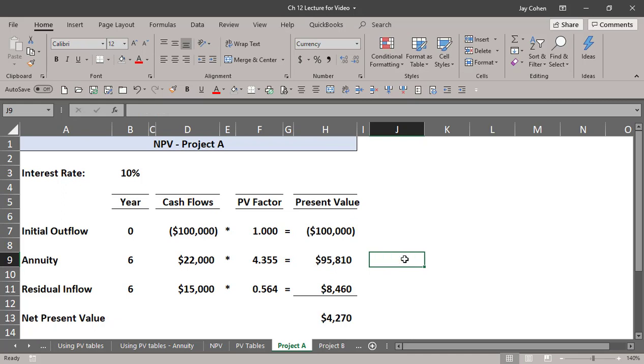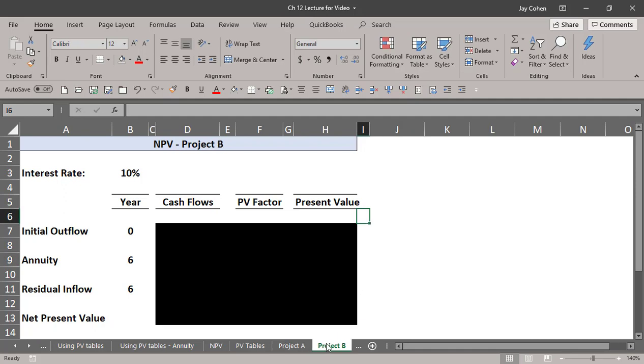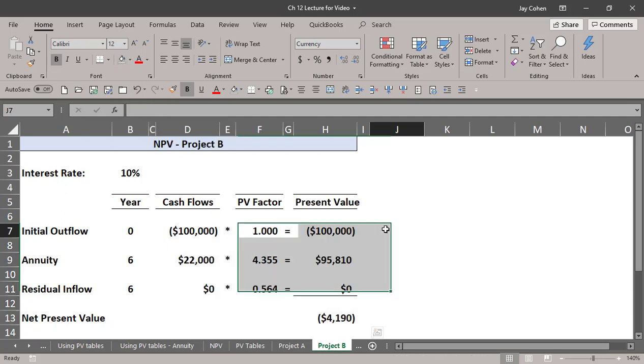That's what this is telling us. That's a much better way to measure something than those things we did back with payback and accounting rate of return. Those really don't consider the time value of money, but this does. Project B. I'll just open it for you. Hopefully you gave it a try. If not, I'm just showing it to you.